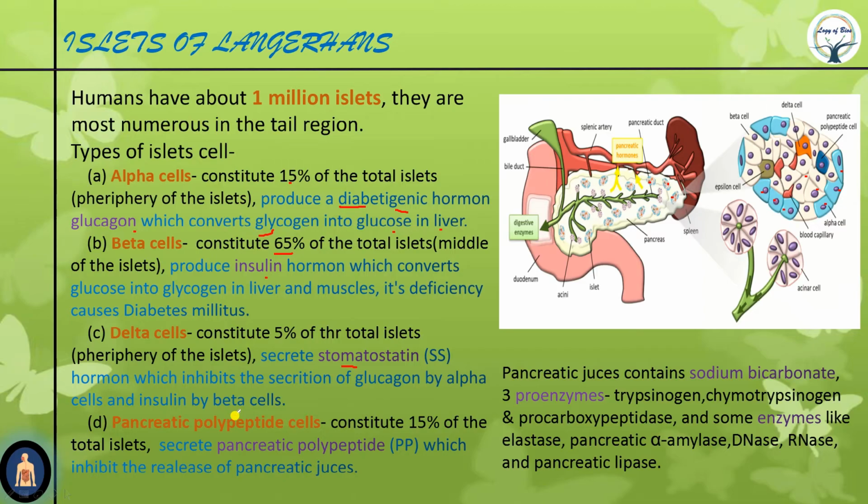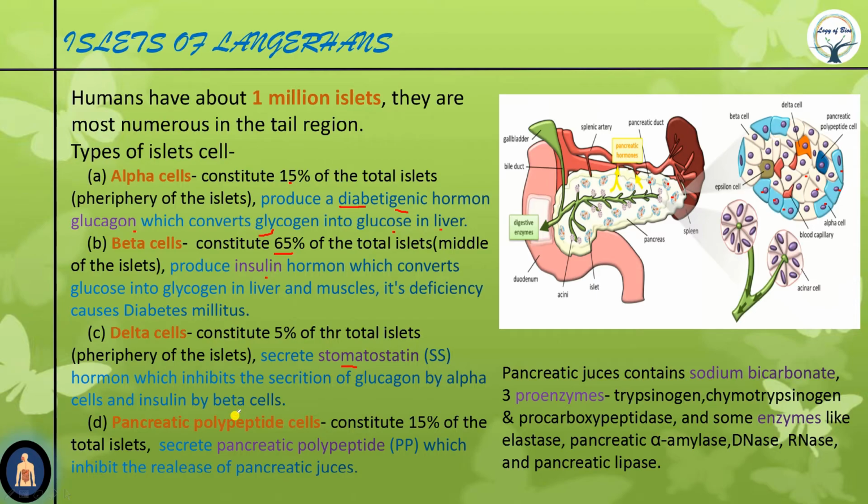Trypsinogen is converted into trypsin, chymotrypsinogen into chymotrypsin, procarboxypeptidase into carboxypeptidase. Trypsinogen has autocatalytic property. Once some amount of trypsinogen is converted into trypsin, this trypsin converts the rest of the trypsinogen, chymotrypsinogen and procarboxypeptidase. Don't worry about it, we will discuss it in our next video, physiology of digestion.